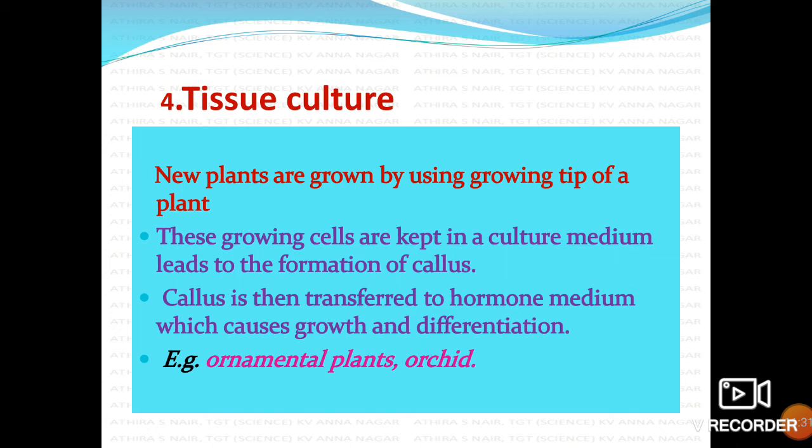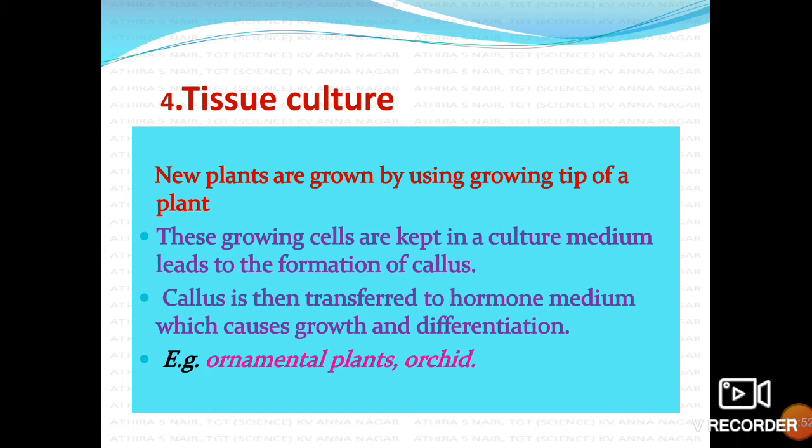Here new plants are grown by using the growing tip of a plant. These growing cells are kept in a culture medium that leads to the formation of callus. Callus is then transferred to hormone medium, which causes growth and differentiation.